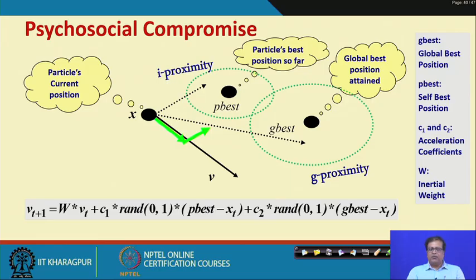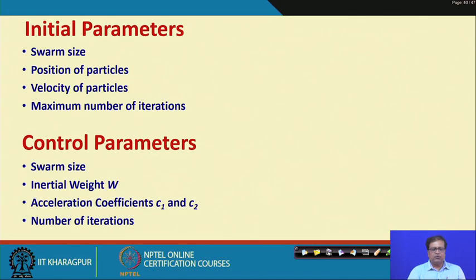So, when you have a number of particles and each particle is moving towards its own best and towards the global best, it actually ensures population diversity, that means the entire solution space is covered in an adequate manner. So, that is the essential idea of the PSO technique. That is where it finally moves.